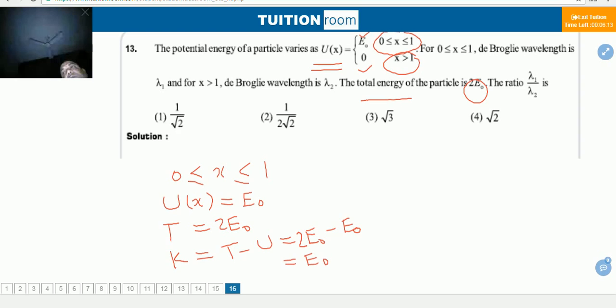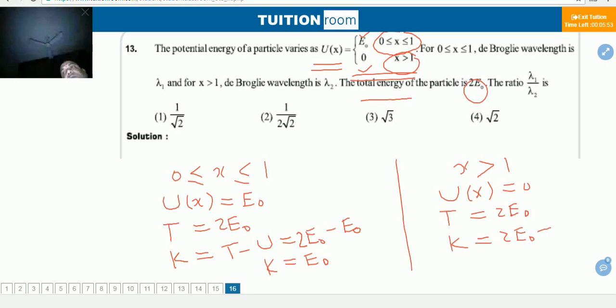For the interval x greater than 1, potential energy is 0. See here from here. And total energy is 2 E naught. Then kinetic energy, suppose this kinetic energy is K2, so 2 E naught minus 0, it will be 2 E naught.